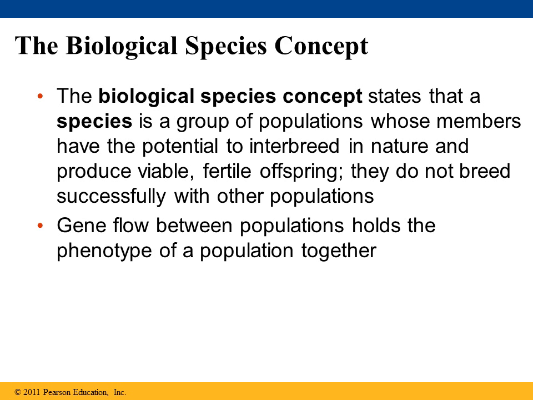For example, a donkey and a horse can breed and they can produce an offspring, but it produces a mule, which is sterile. So they are separate species because the offspring, the male, is sterile.